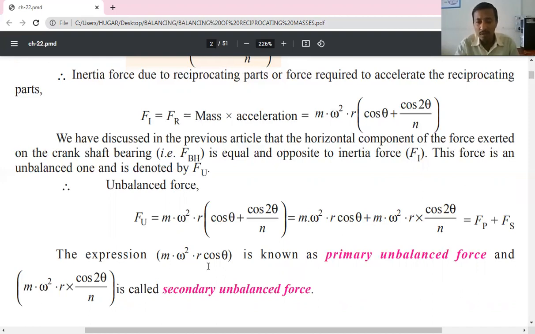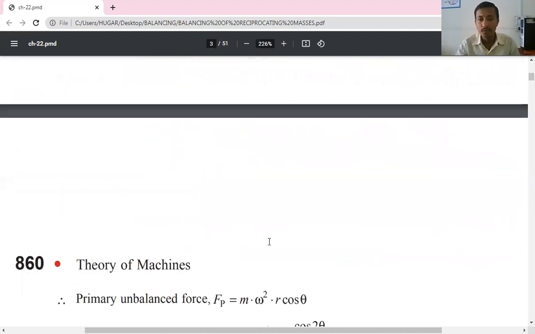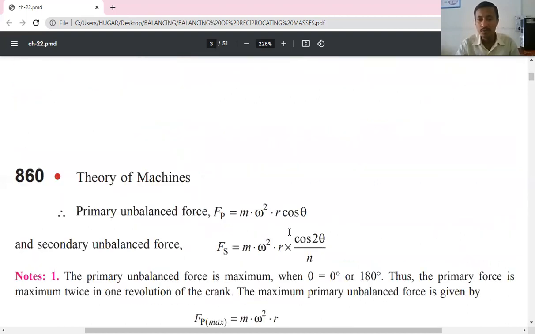So m omega square r cos theta is called the primary unbalanced force, and m omega square r into cos 2 theta by n is called the secondary unbalanced force.